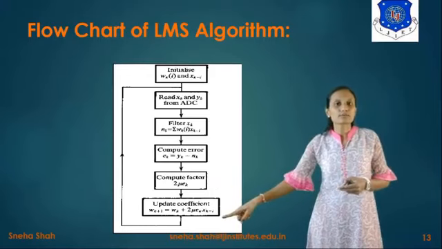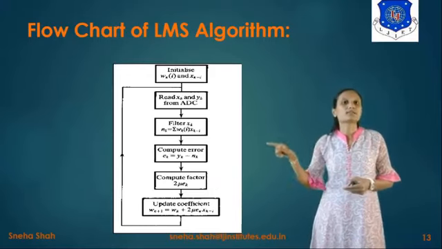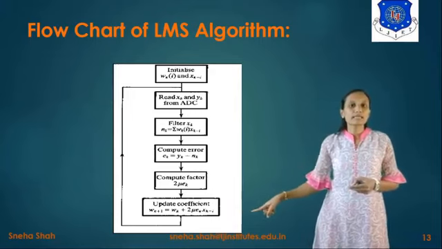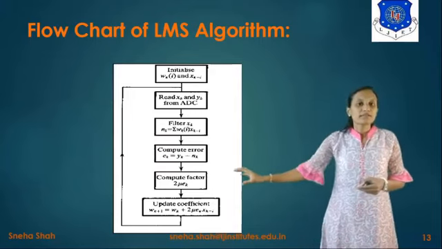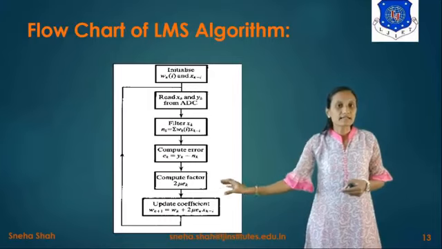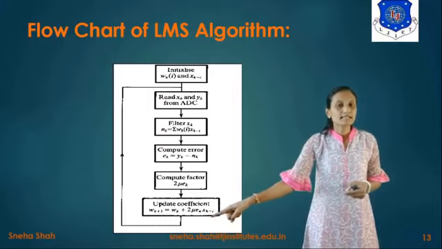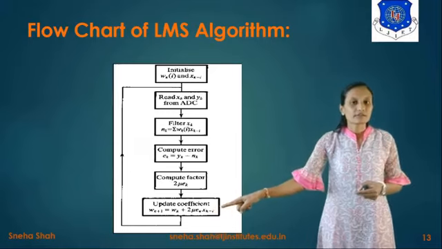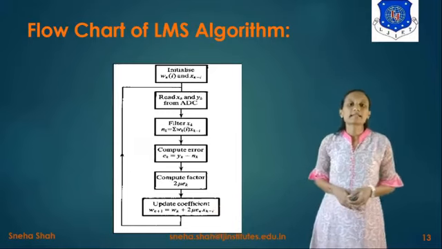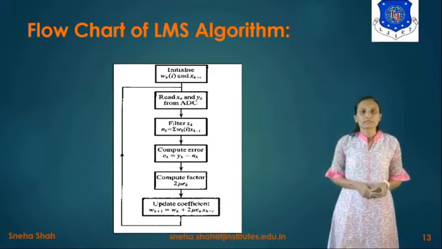So it will give the output as wk plus 1 equals wk plus 2 mu ek xk minus I. So if we find the value of this factor and put this value in this equation, then for this particular instant we can find out the coefficient to find the next filter coefficient.